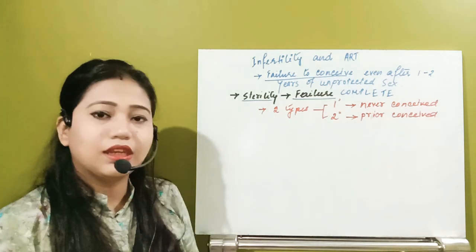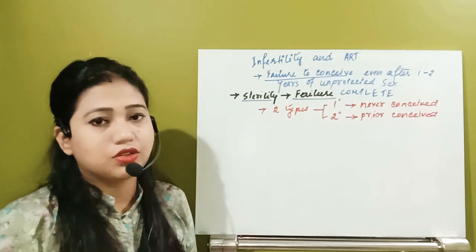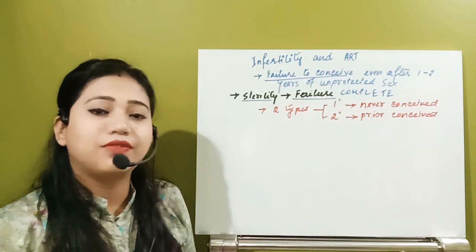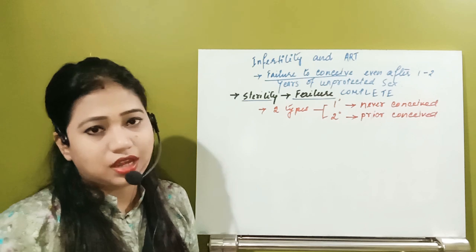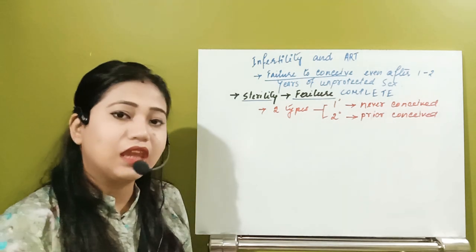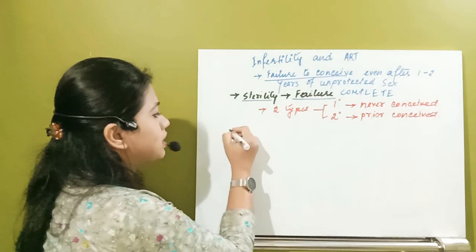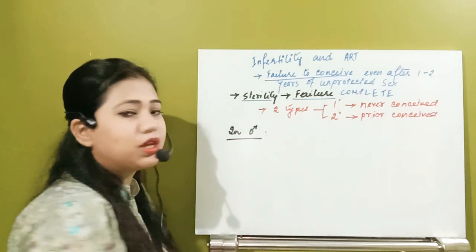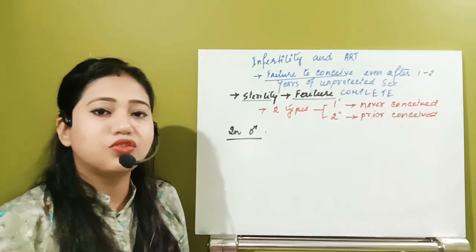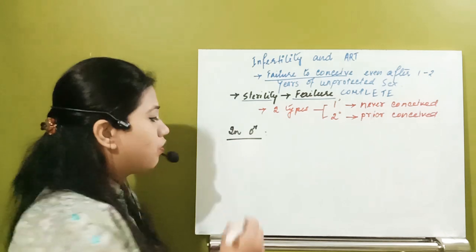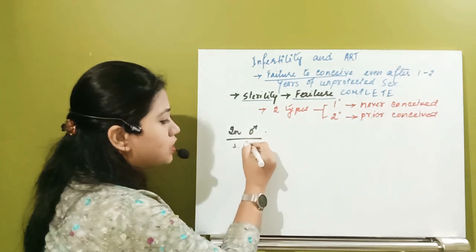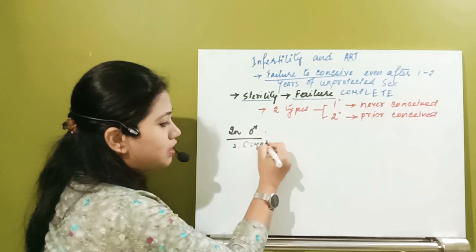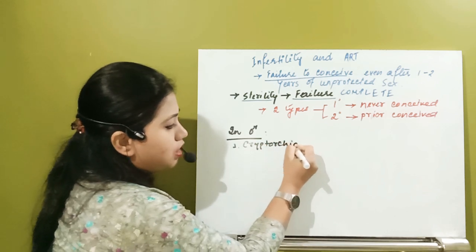Now we will see the conditions because of which the male and the female can have infertility. First of all, in case of males, how many conditions can lead to infertility? One condition I have already given, that is cryptorchidism.